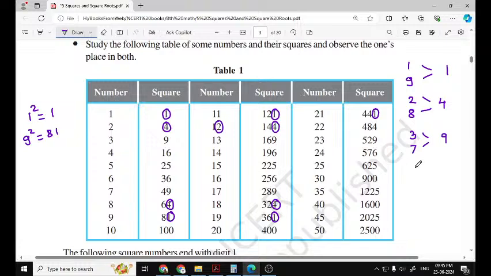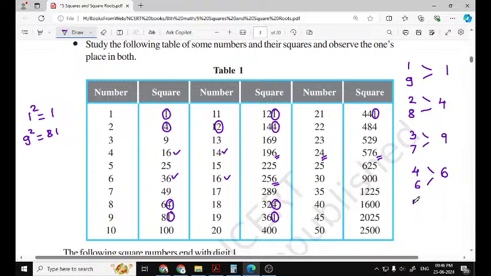If a number ends with 4 or 6, its square ends with 6. 4 square is 16, 6 square is 36. 14 and 16 also end in digit 6, and 24 square ends in digit 6.